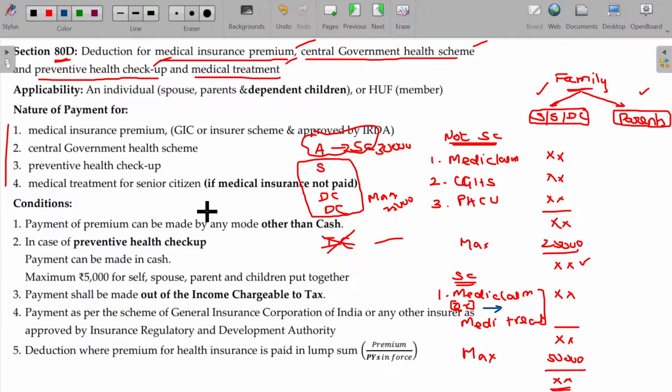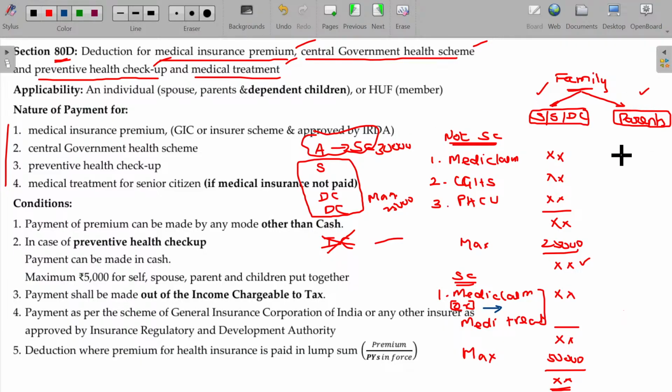So leaving the senior citizen, you find out the maximum limit. The maximum spending should not be more than 25,000 or limited to 25,000 rupees. After that, add the spending for the senior citizen, then this limit should not be more than 50,000. Similarly, the same will be applicable in case of parents also. In case of parents,